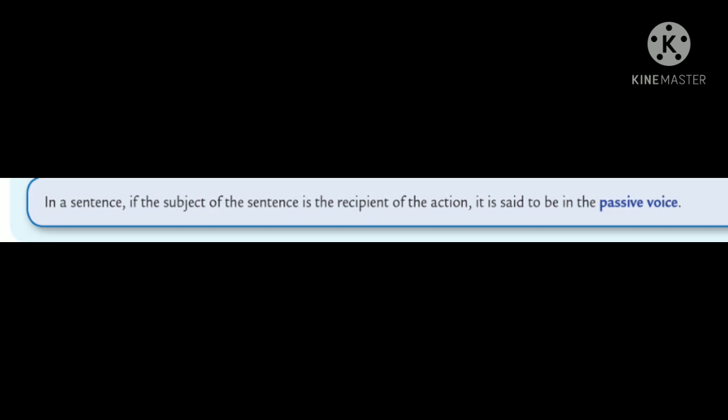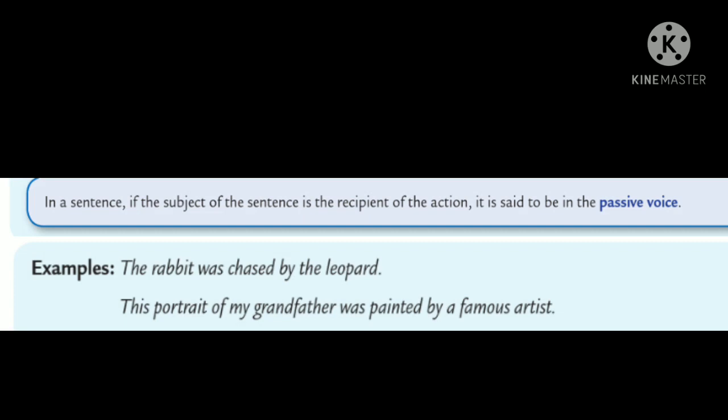So, in a sentence, if the subject is the recipient of the action, it is said to be in the passive voice. Examples: the rabbit was chased by the leopard. Next, this portrait of my grandfather was painted by a famous artist.